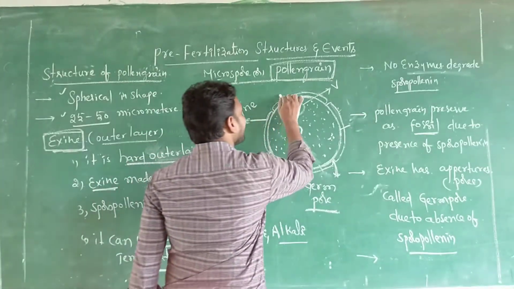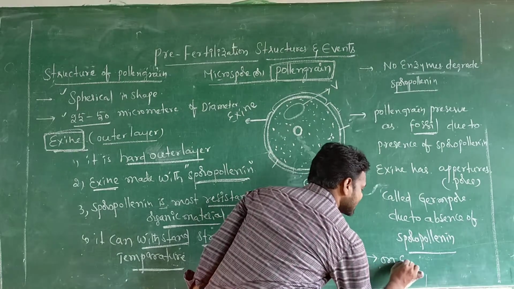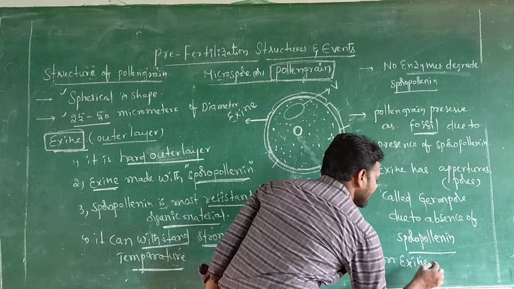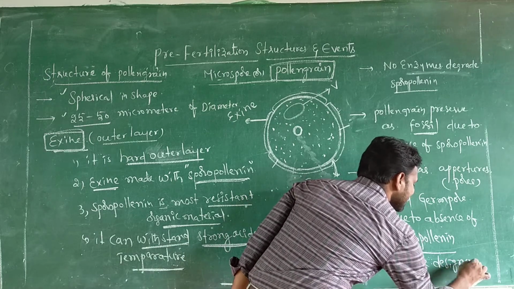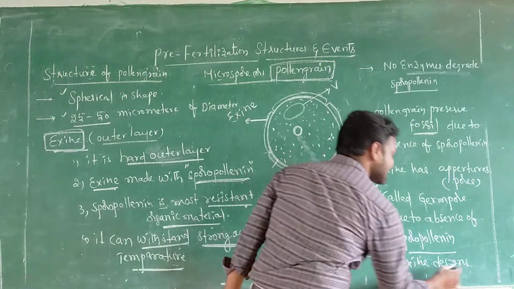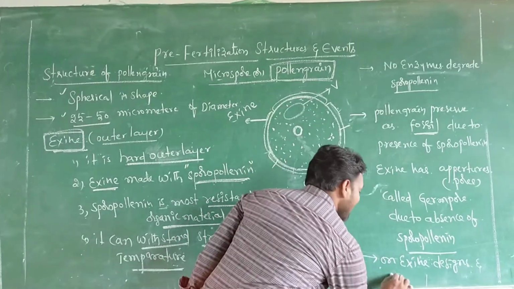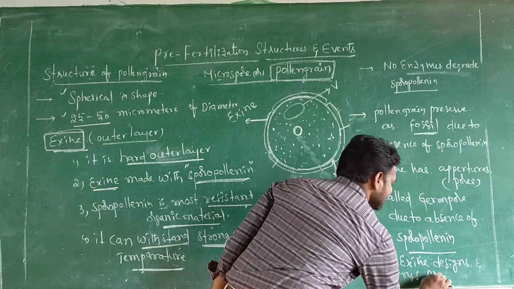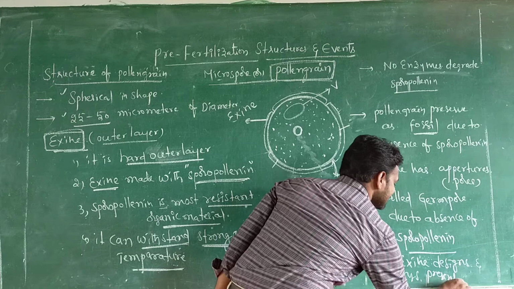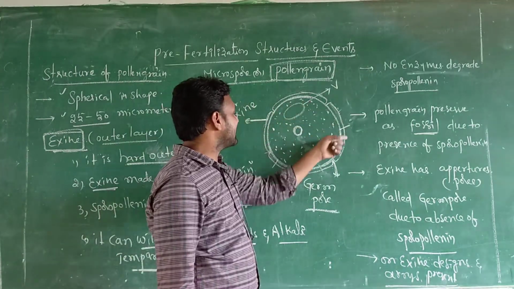Sometimes on exine some designs are there. On exine, some designs and arias are present. Yes, on exine sometimes some designs and arias are there.